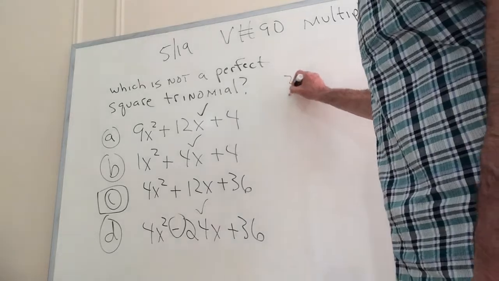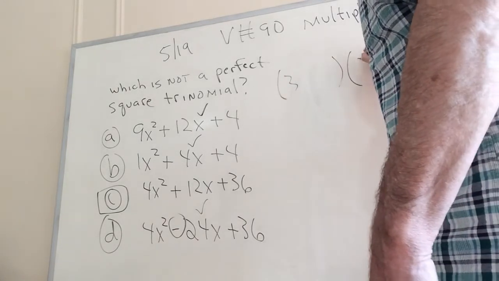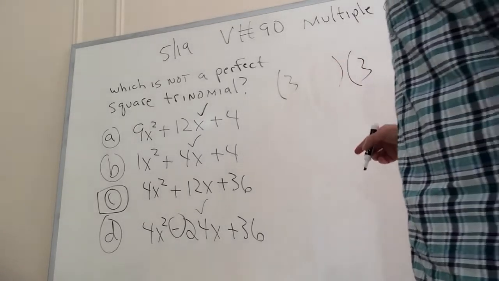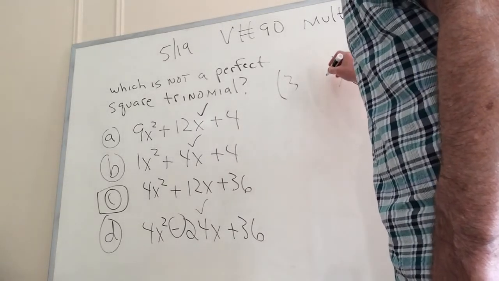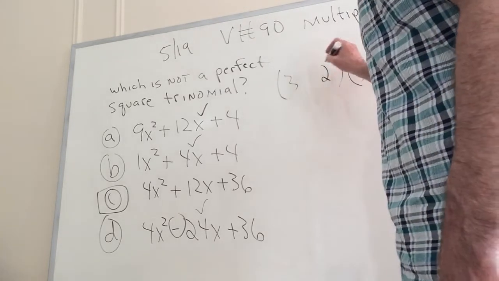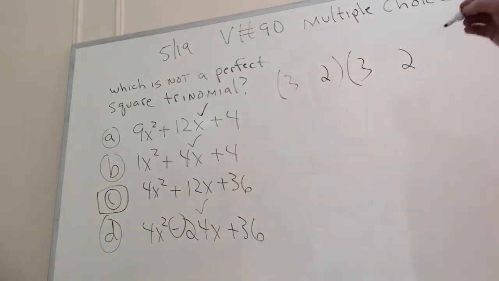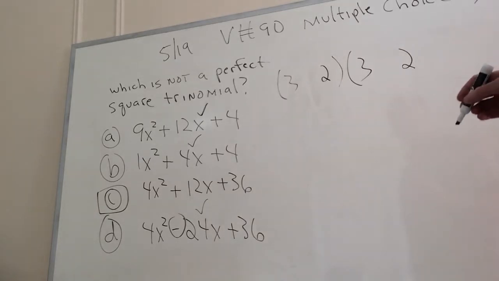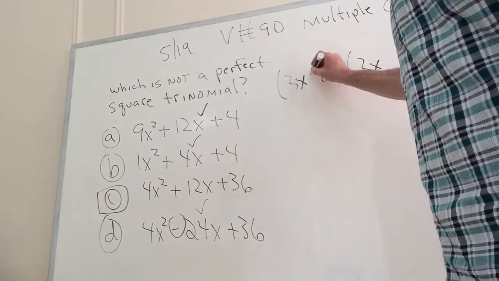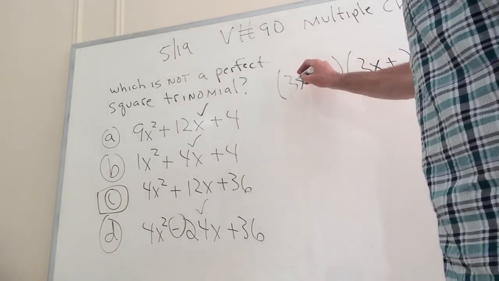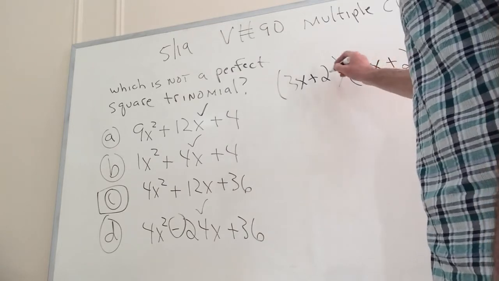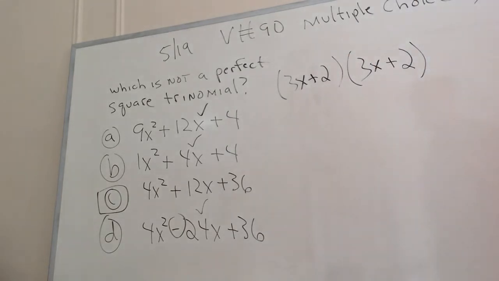Well, 3 times 3 is 9. Square root of 9 is 3. Square root of 4 is 2. So I got a 2 here and a 2 here. So there's first and there's last, right? So it's first squared, last squared. And then there's an x here, and there's an x here. And then we just add these, because 3x times 2 is 6x. 6x again is 12x.